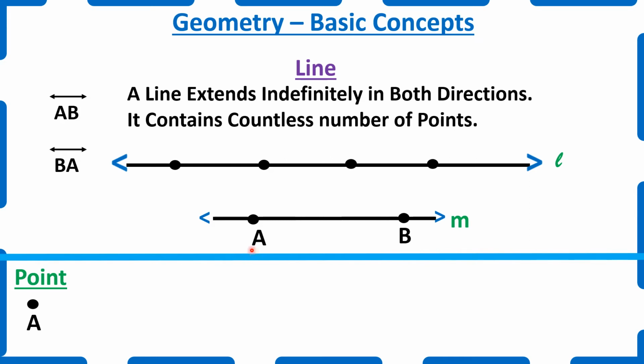A line can go from A to B or B to A. Both are the same. So, we can read it as line AB or line BA. So, children, what is a line? A line extends indefinitely in both directions, contains an infinite number of points, and will be represented with the symbol of an arrow on both sides.